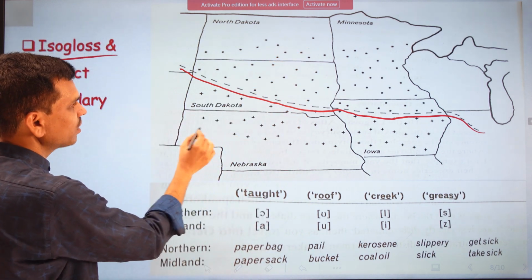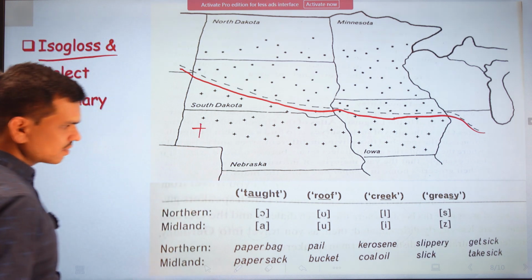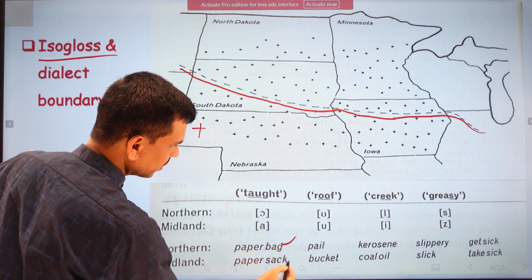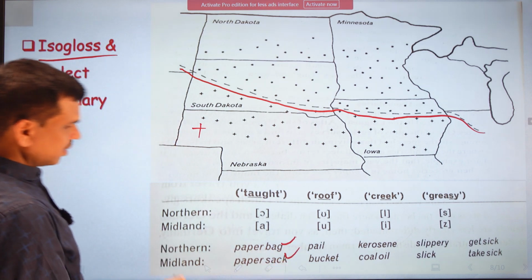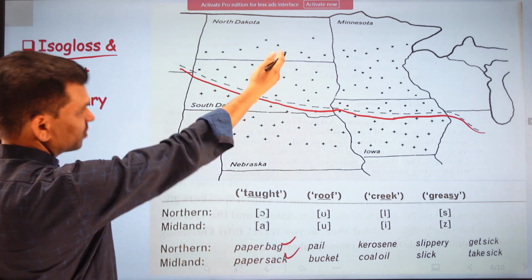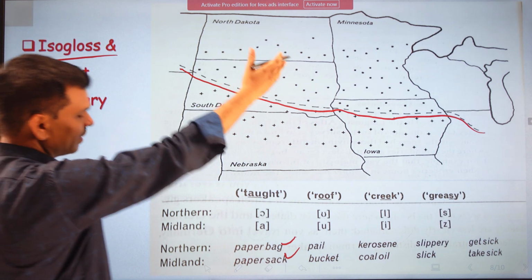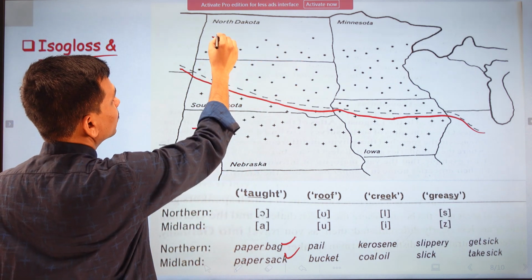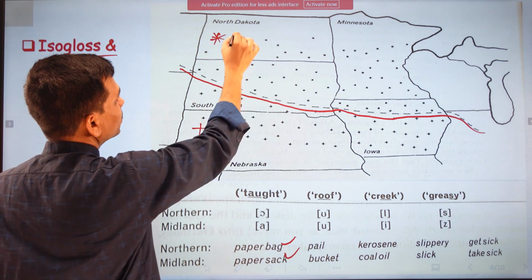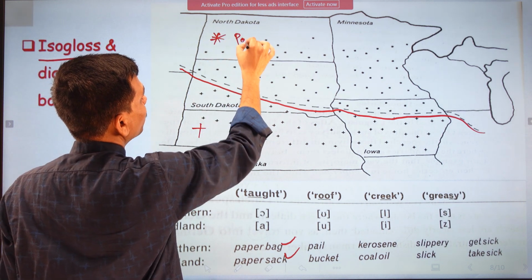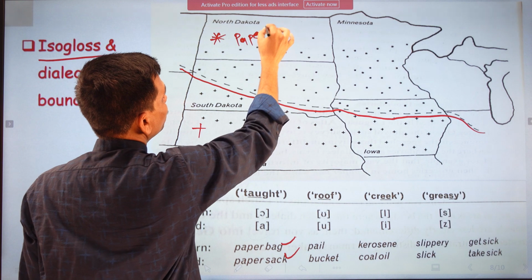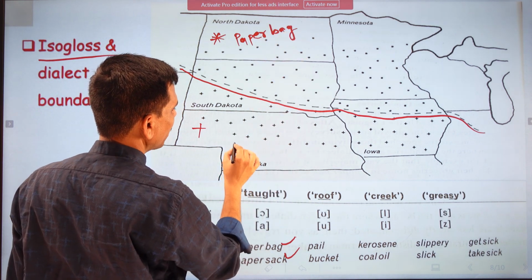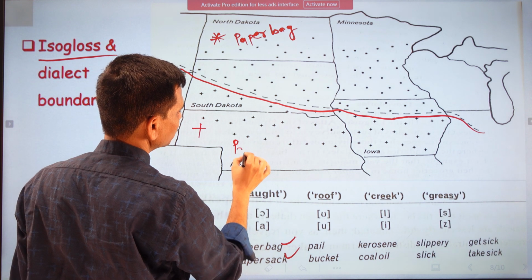Here we have these plus signs. They represent, for example, two words: paper bag and paper sack. In the northern part of this area we find the word paper bag, which is marked as a star. So here we have the word paper bag in this area, and in this area we have the word paper sack.